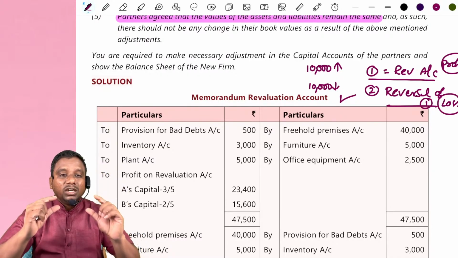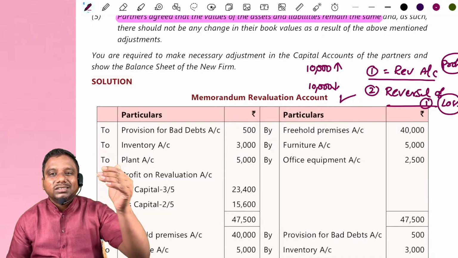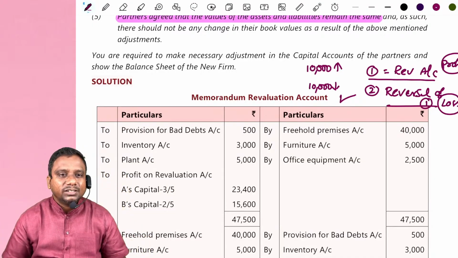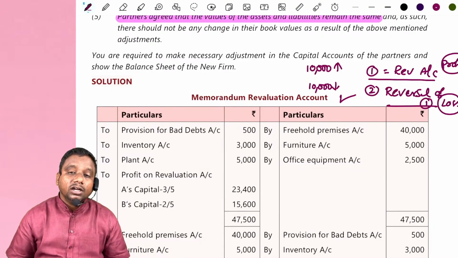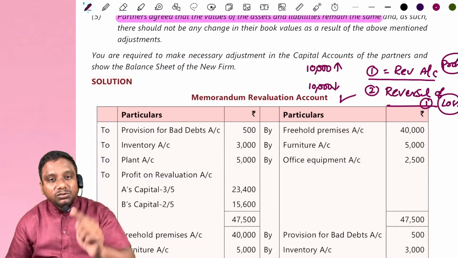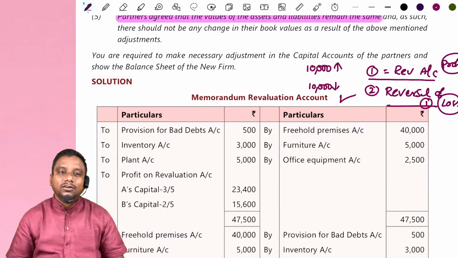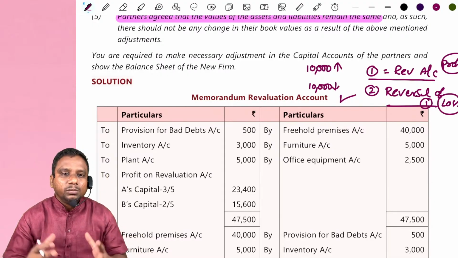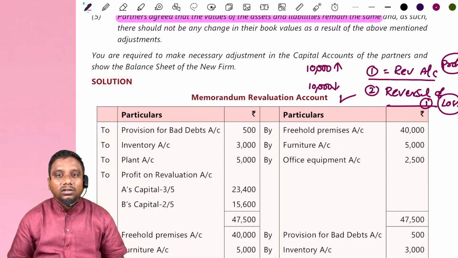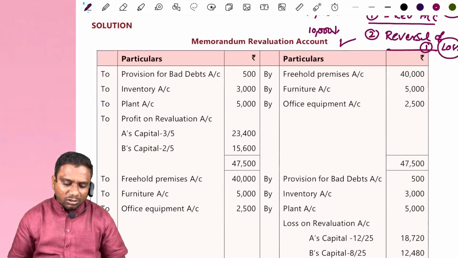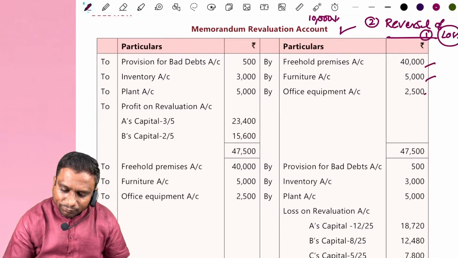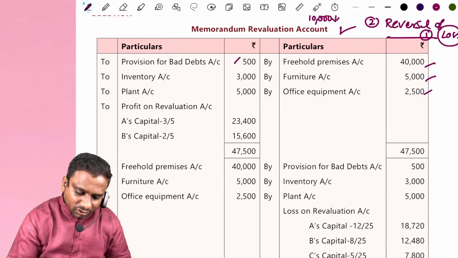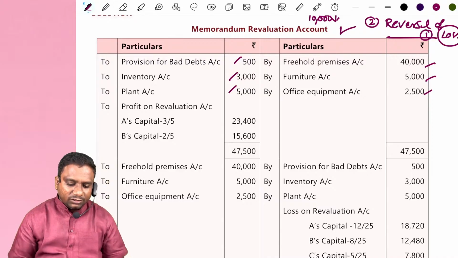The difference between the first part profit distribution and the second part loss distribution becomes a gain for the old partners. You can observe this only if you see the partners' capital account. If I say it orally, you cannot imagine it, but if you see the partners' capital account, then you can visualize it. Look at the memorandum revaluation account here. Asset values increase first, after that we decrease the assets and liabilities.